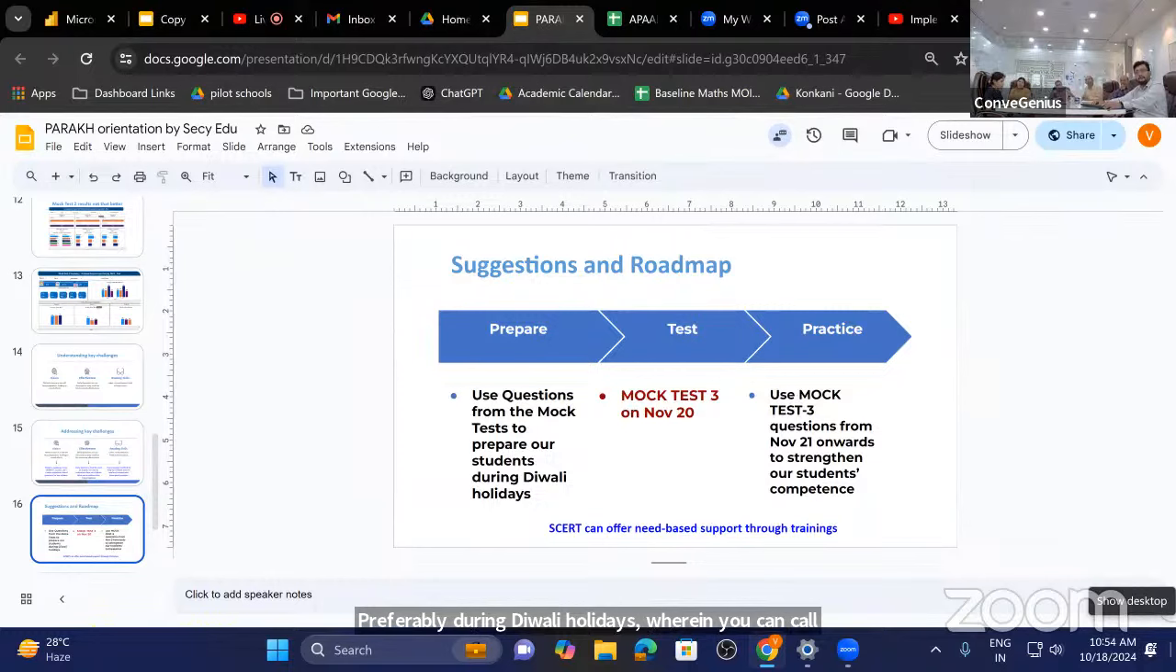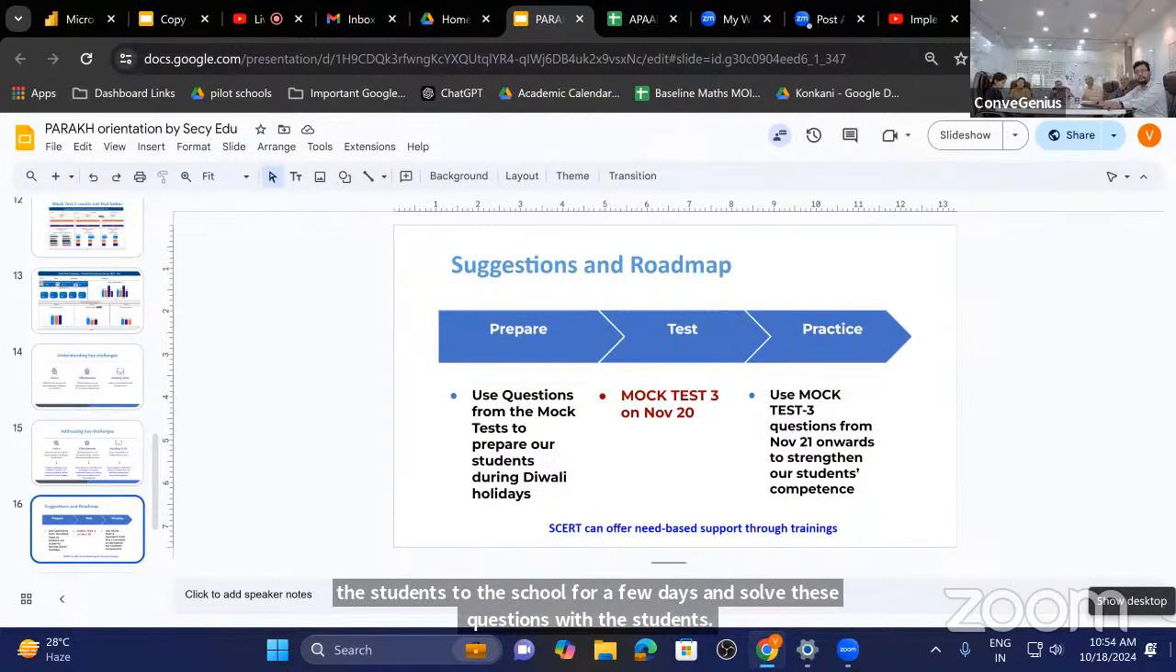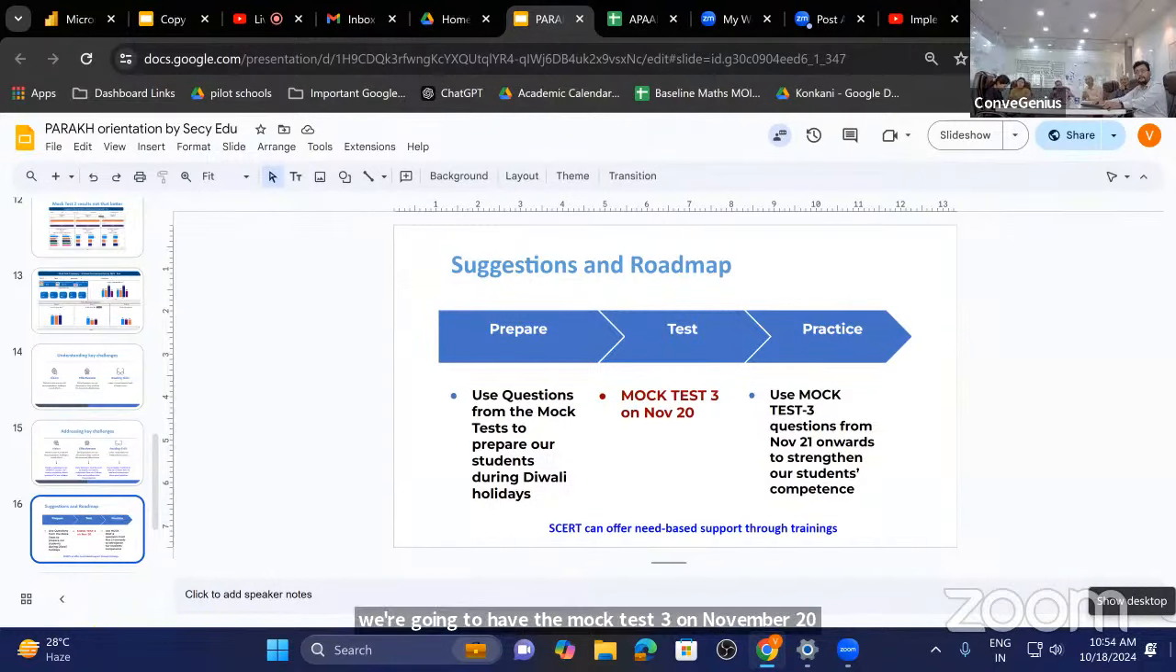We are going to have the mock test 3 on November 20. So we will be having the mock test 3 in all the schools of Goa on November 20. Use these mock test 3 questions from 21st November onwards till 2nd of December in your class. Every day you can solve these questions so that the student is well prepared to solve the final NAS test on December 4th. I hope this is clear from this slide.